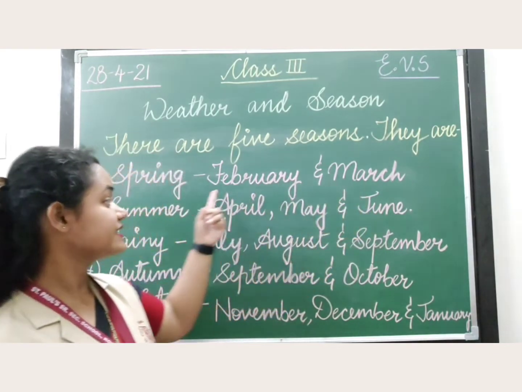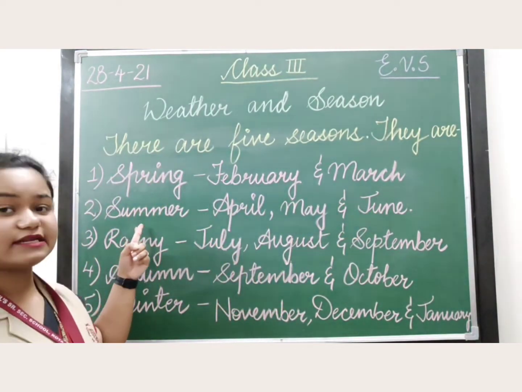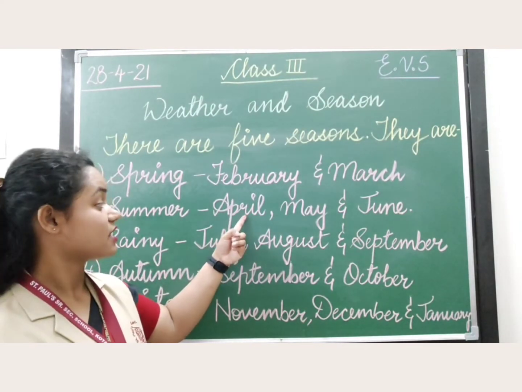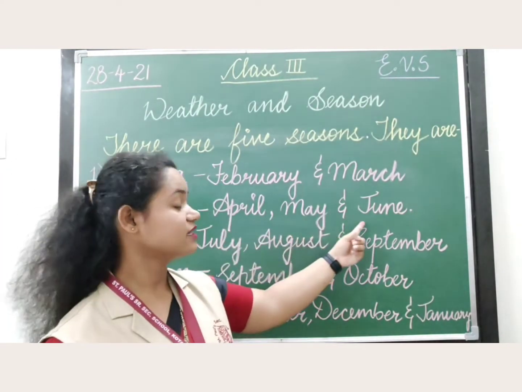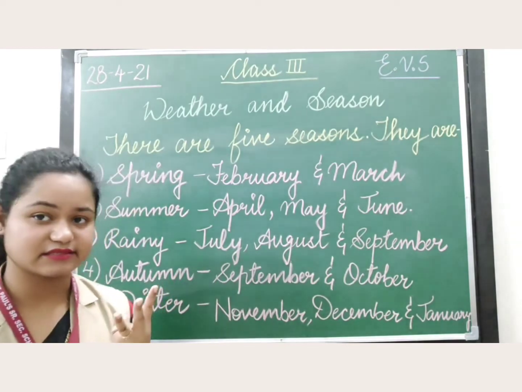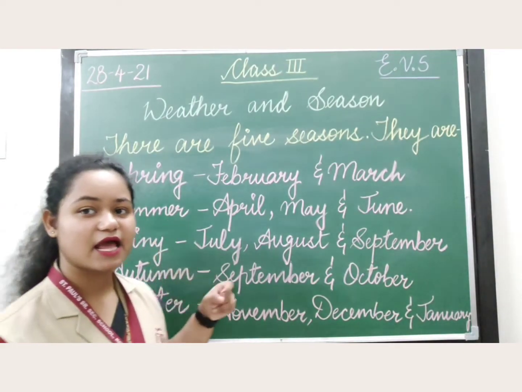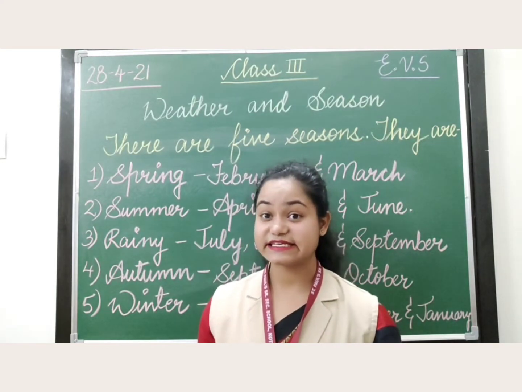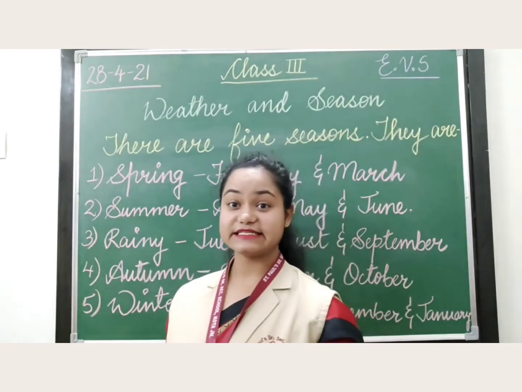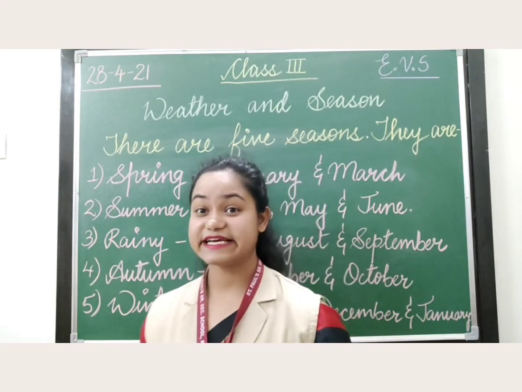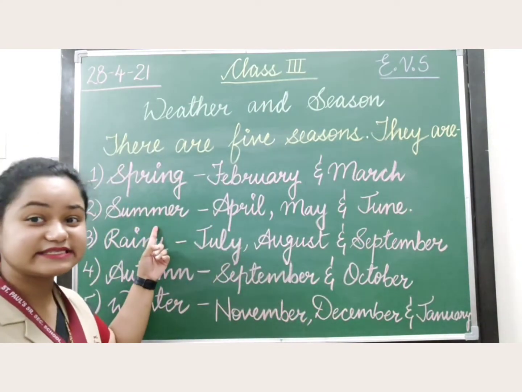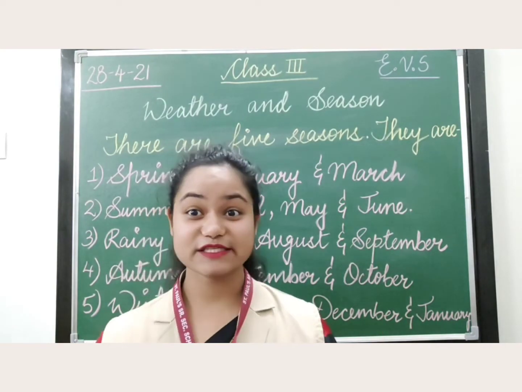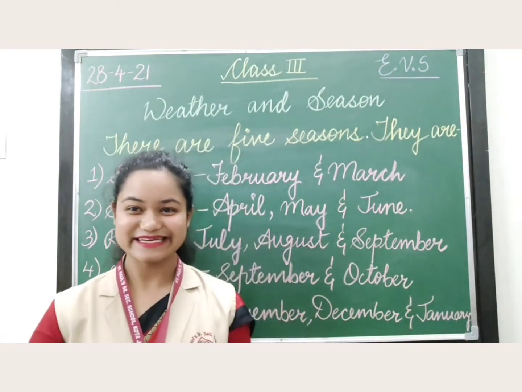Then comes the second season, summer, and the duration is April, May and June. We have 3 months of summer season. Just now it is April going on. So which season is just now, my dear students? It is summer season. Yes, in summer season we get lots and lots of mangoes, isn't it?